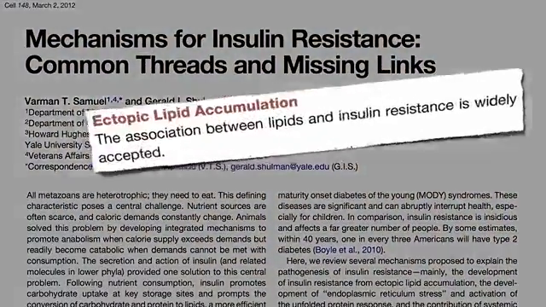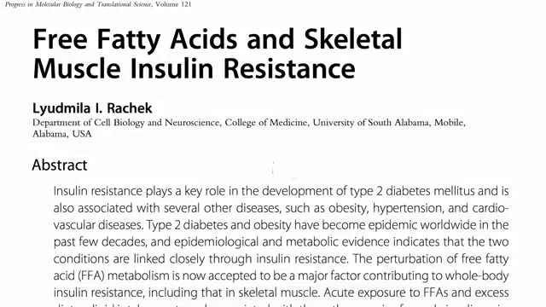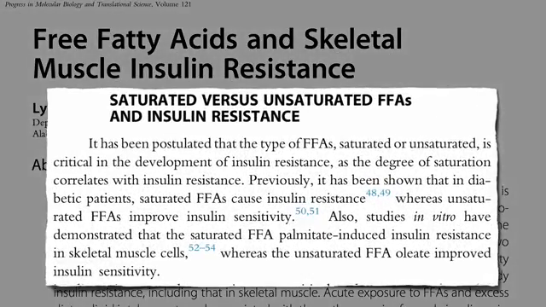The association between fat and insulin resistance is now widely accepted, so-called ectopic fat accumulation, the accumulation of fat in places it's not supposed to be, like within our muscle cells. But all fats don't affect muscles the same. The type of fat, saturated versus unsaturated, is critical. Saturated fats like palmitate, found mostly in meat, dairy, eggs, cause insulin resistance, but oleate, found mostly in nuts, olives, avocados, may actually improve insulin sensitivity.